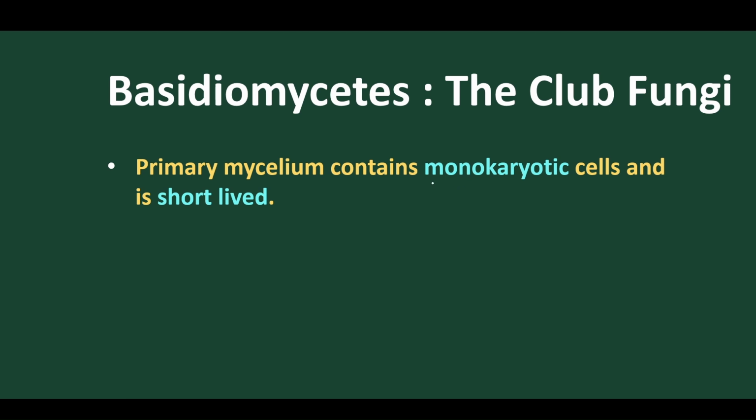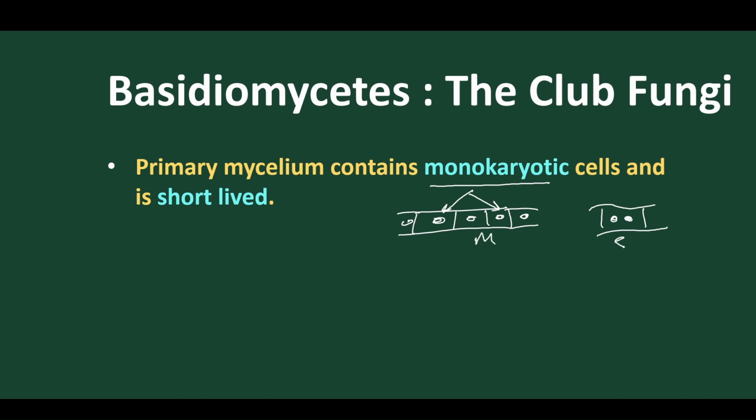Primary mycelium is called monokaryotic mycelium because in that mycelium, suppose this is the hypha, we find a single type of nucleus present. So it is called monokaryotic hypha. But in secondary mycelium we find the dikaryotic phase, means two types of nuclei present. This is the difference between monokaryotic and dikaryotic, or secondary mycelium.